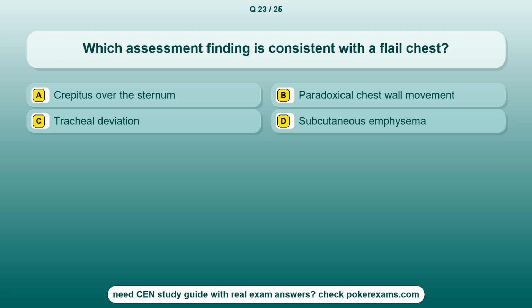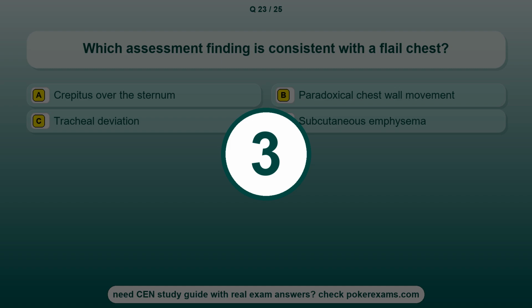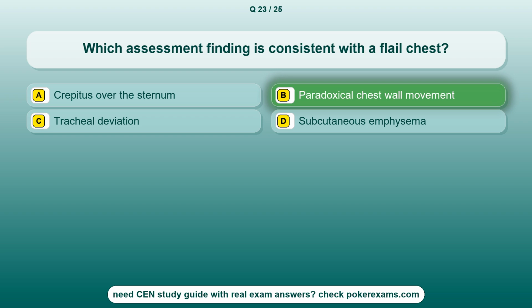Question 23. Which assessment finding is consistent with a flail chest? Option A, crepitus over the sternum. Option B, paradoxical chest wall movement. Option C, tracheal deviation. Option D, subcutaneous emphysema. The correct answer is option B, paradoxical chest wall movement.